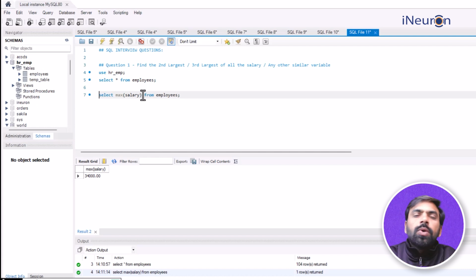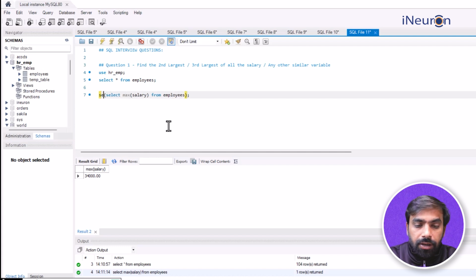Now the logic of finding out the second highest salary is pretty simple. Take out the first highest salary from the entire data, and now whatever remains, the maximum of that is the second highest salary. That's the point. So what I need to do over here is to ensure that this particular part is used as a subquery, right?